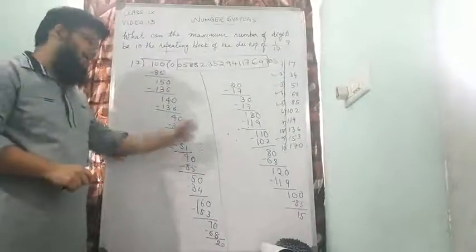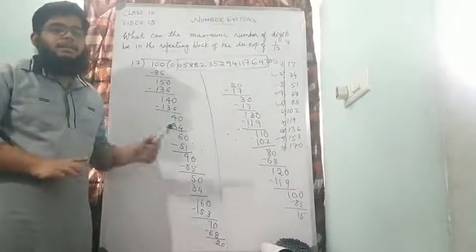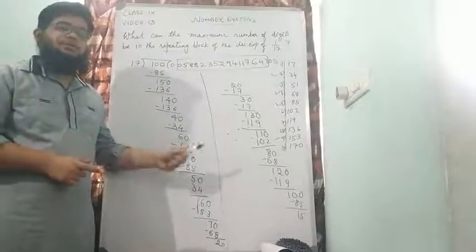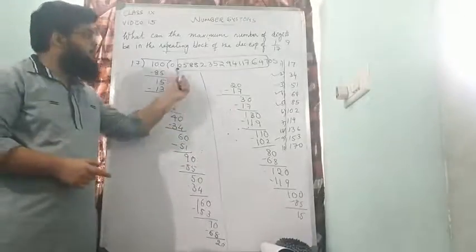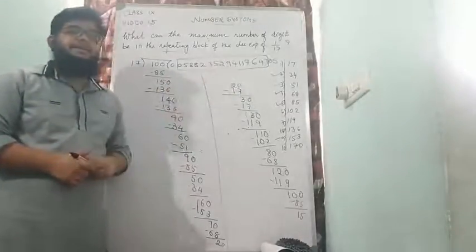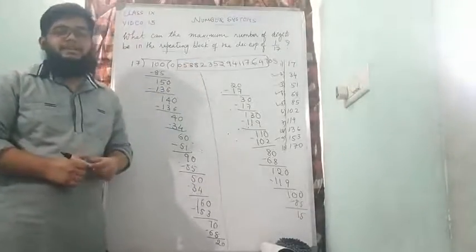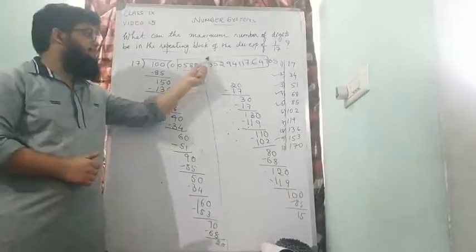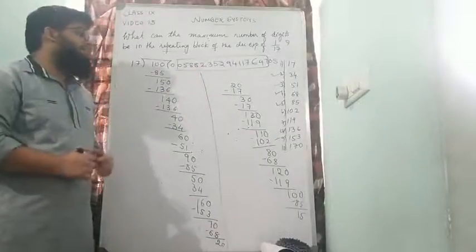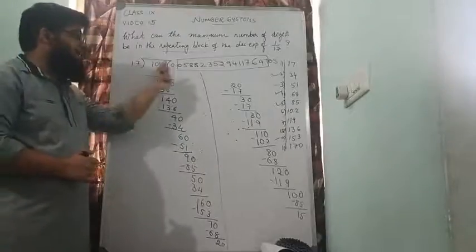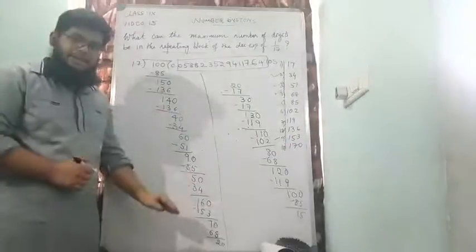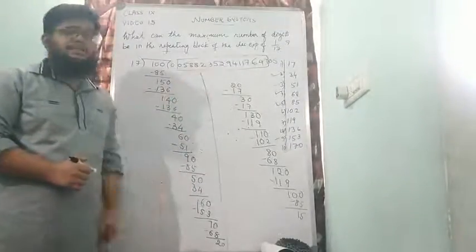I know it's quite a bit longer, but you have to do it continuously so that you know how many numbers are getting repeated. Once this is completed, please write down the repeating block at the end and write how many digits are there in it.